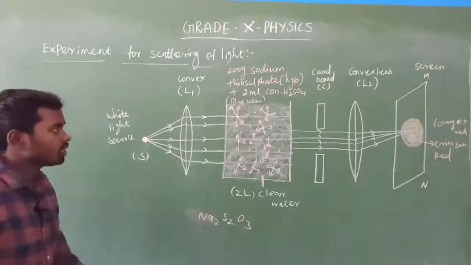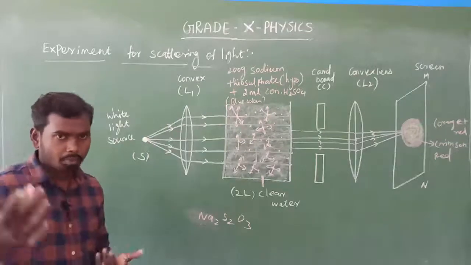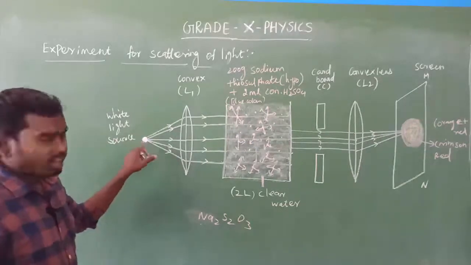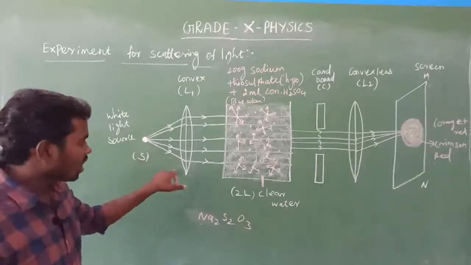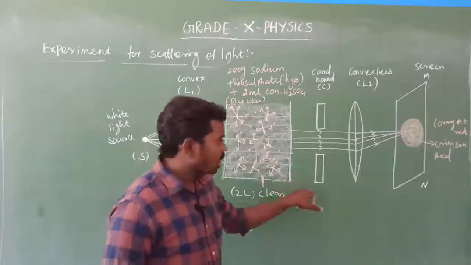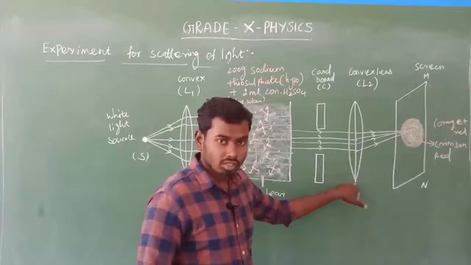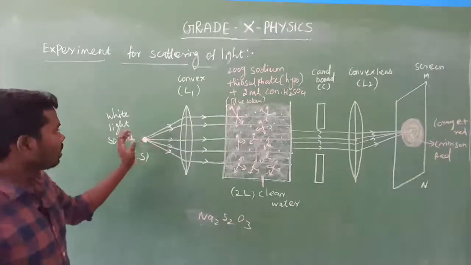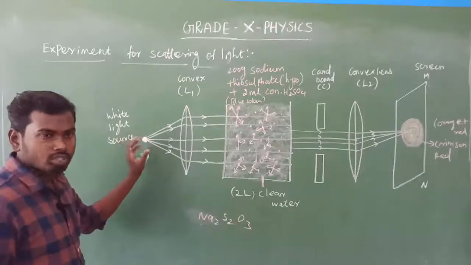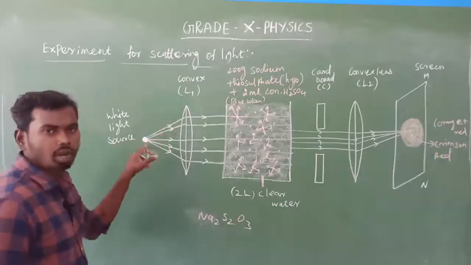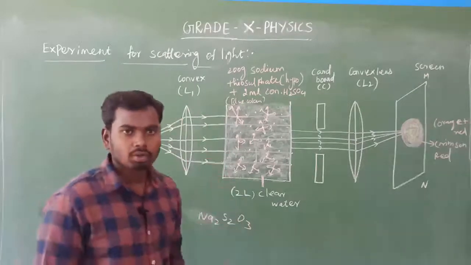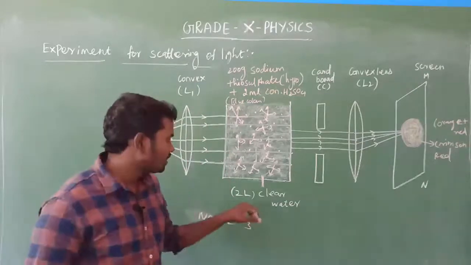Okay, so finally come to the point. Look at here. To make the experiment, we need a strong white light source, a convex lens, a transparent water tank, the cardboard, then a second convex lens, then a screen. Here the strong white light source is placed at the focus of the convex lens L1. First, we have filled only 2 liters of clear water.